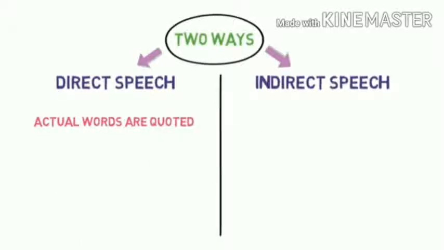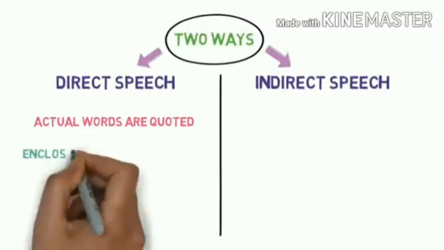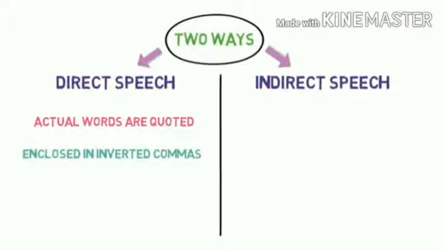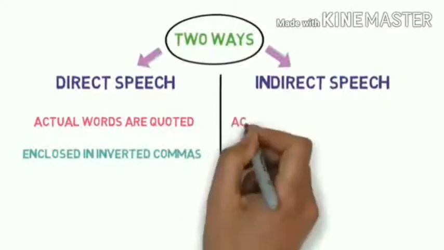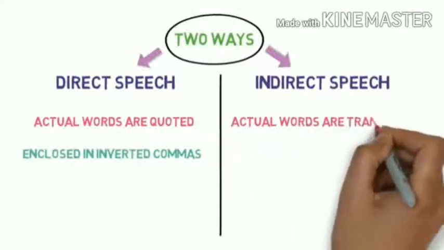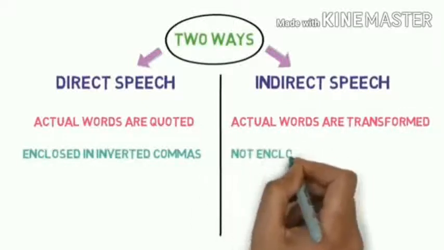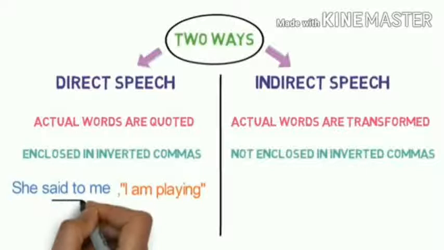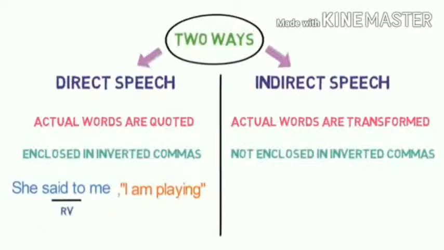And in direct speech, what do we do? Actual words are quoted. What somebody said, we write them in a sentence. That's it. No change. And we also enclose them in inverted commas. We write the words of the speaker in inverted commas. But in indirect speech, actual words are transformed. We transform them and we don't enclose them in inverted commas. This demarcation you must understand very clearly, my dear children. And with an example, you will be able to make it clear.